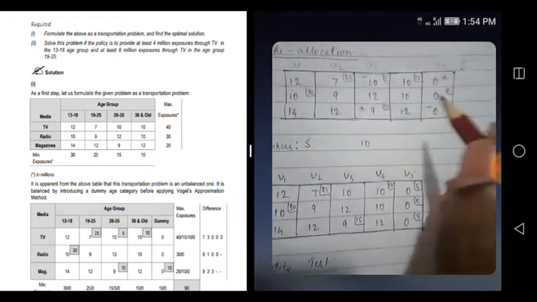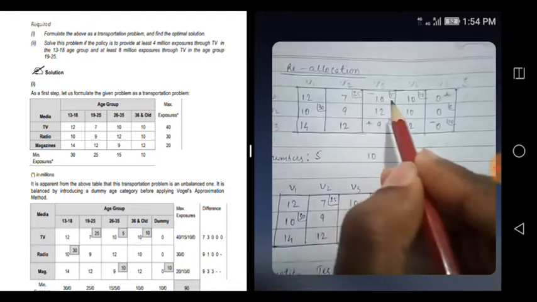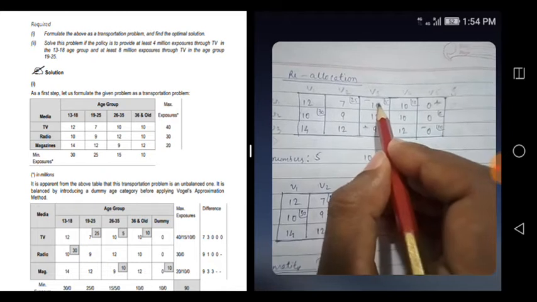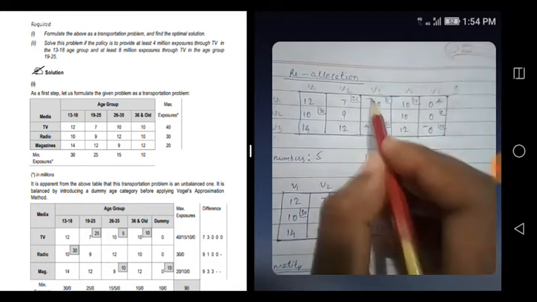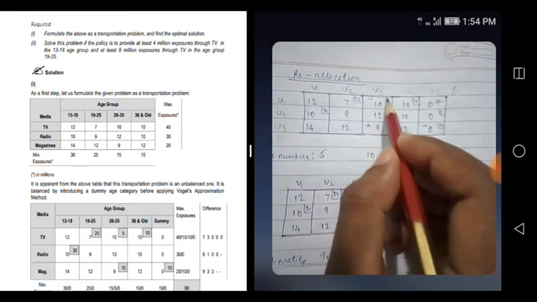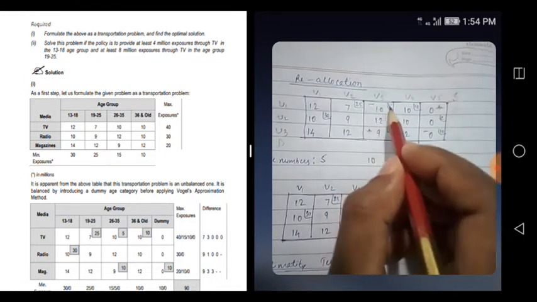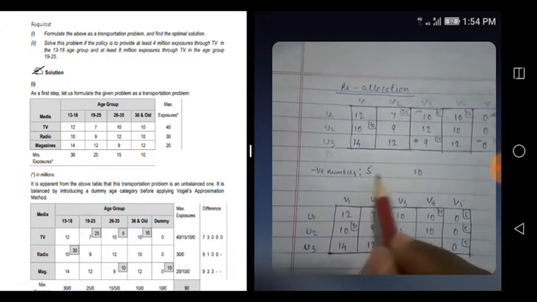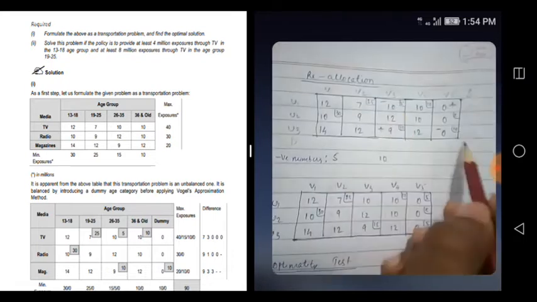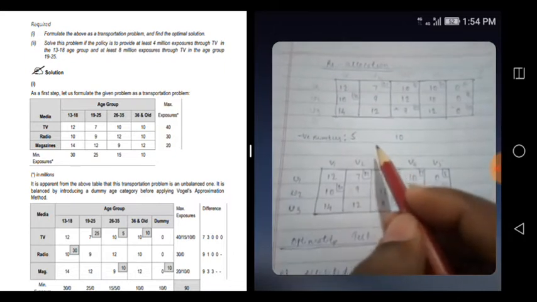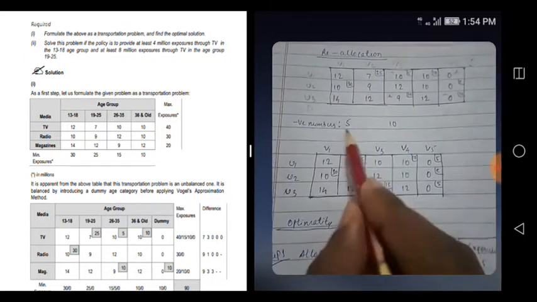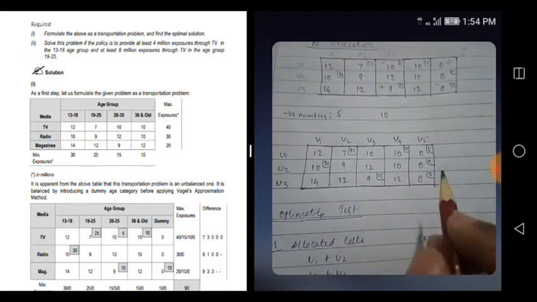Okay, now what you do, check the two numbers where minus is there. So minus is here, minus is there. So what is the number? 5, here 10. So negative numbers 5 and 10. In this one, you have to take the least number. So which one is least? 5 is least. Okay, so that 5 only you have to replace.